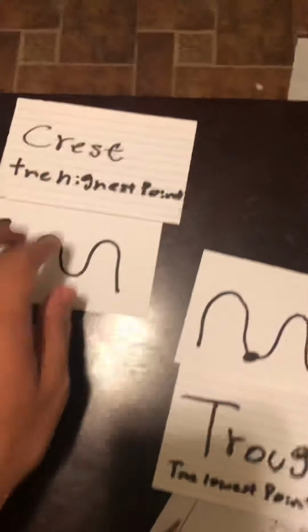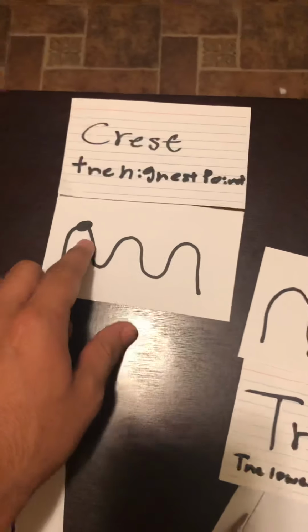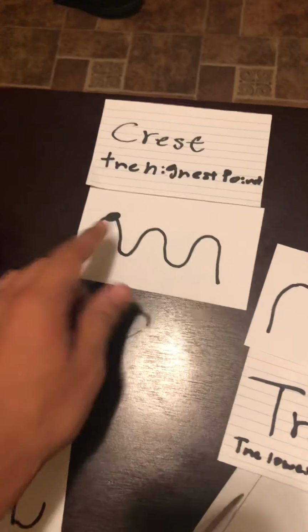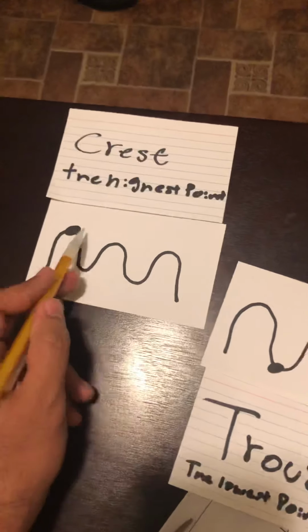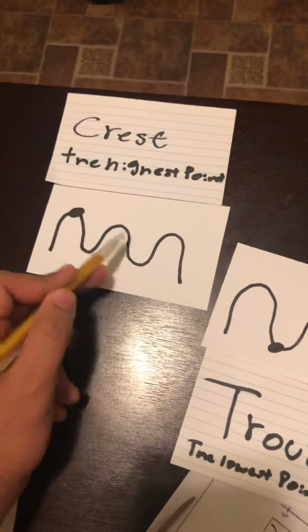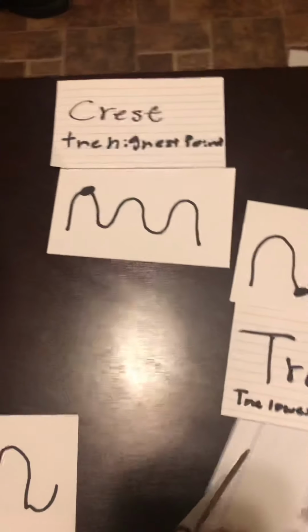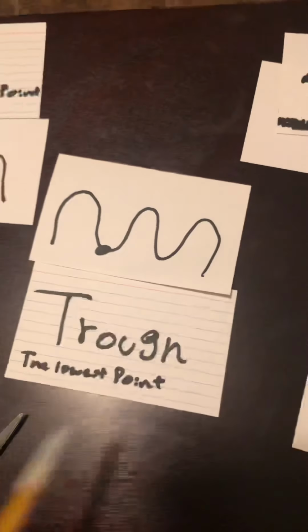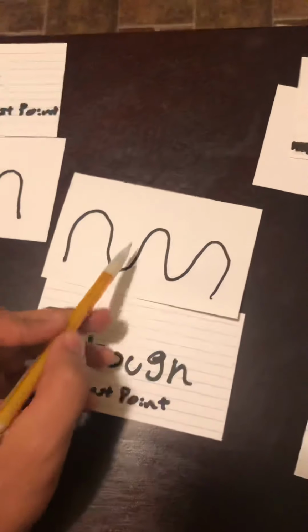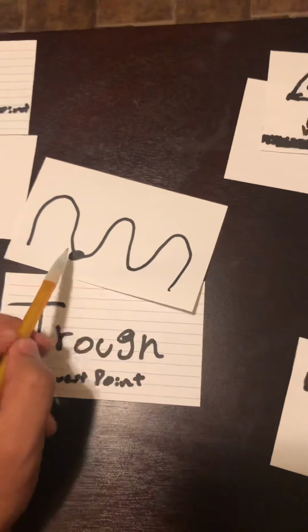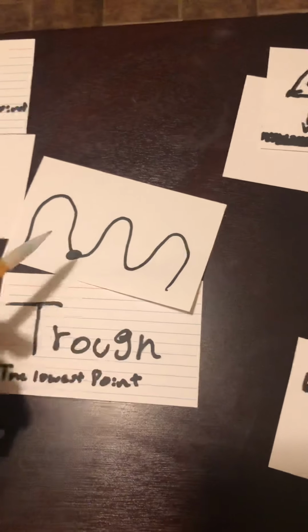To find out where everything is on the wave, the crest is the highest point of the wave. It doesn't matter which point it is, as long as it's the highest point on the wave. The trough is the lowest point, which is right here, the lowest point of the graph of the wave. It doesn't really matter where it is as long as it's at the bottom.